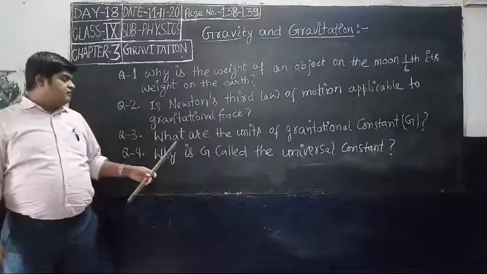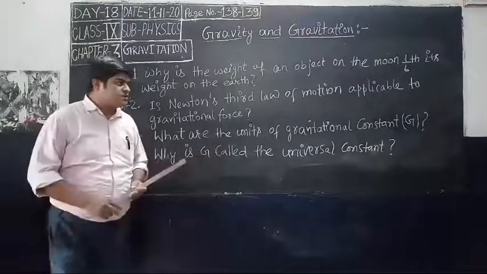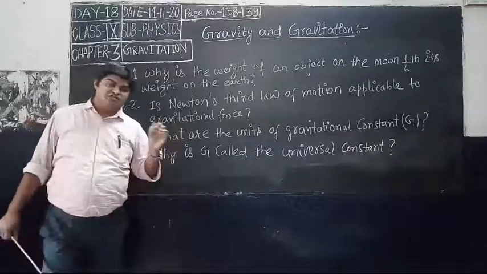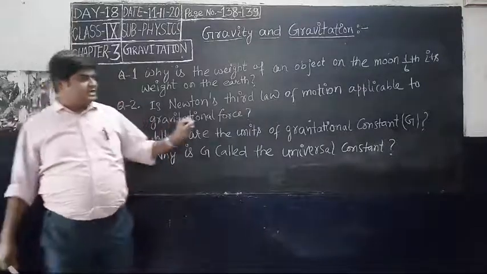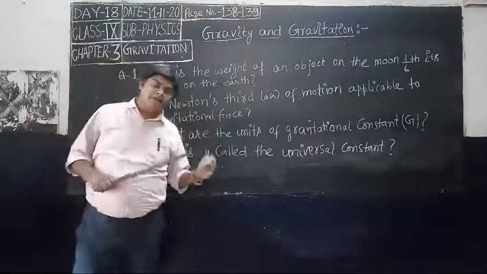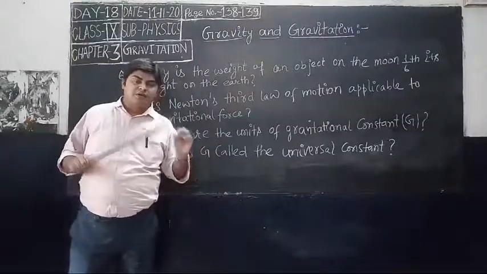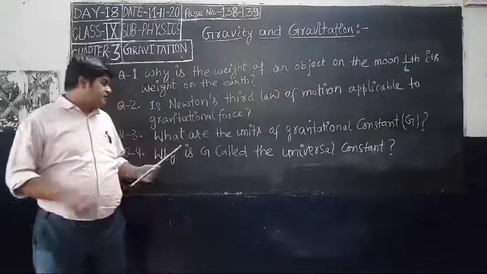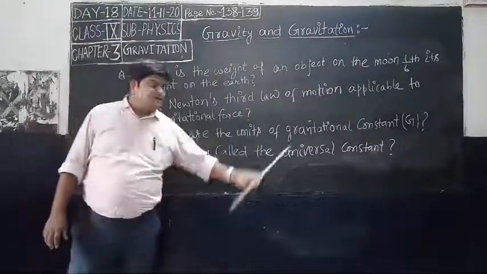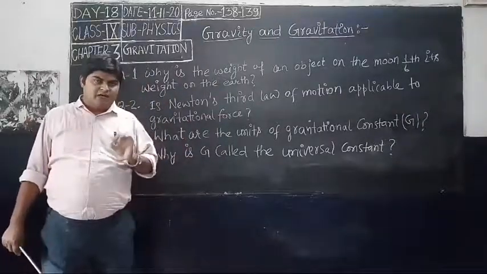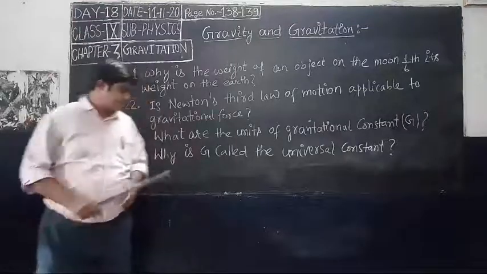Question number 3. What are the units of gravitational constant? I have told you the gravitational constant G. G is equal to 6.67 into 10 to the power minus 11 Newton meter square kg minus 2. Okay, so we can say that the unit of gravitational constant capital G is Newton meter square kg minus 2.